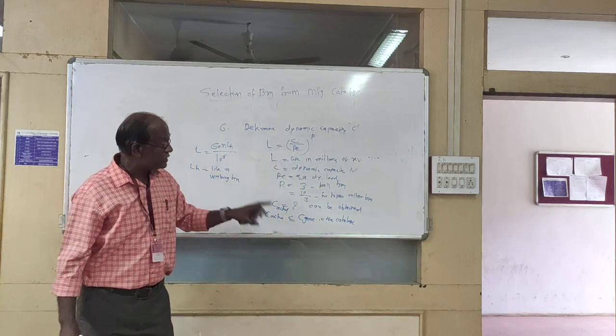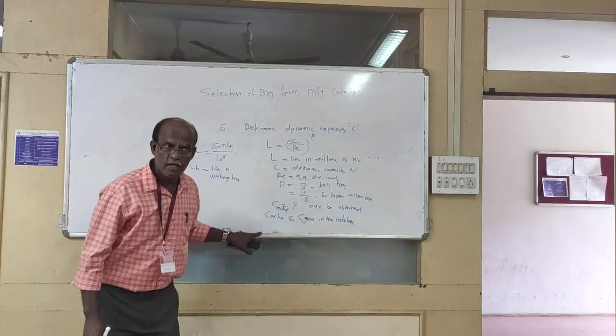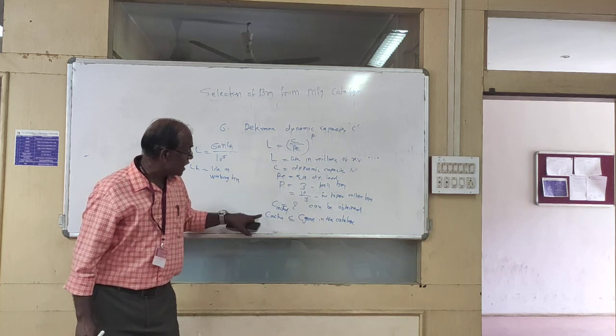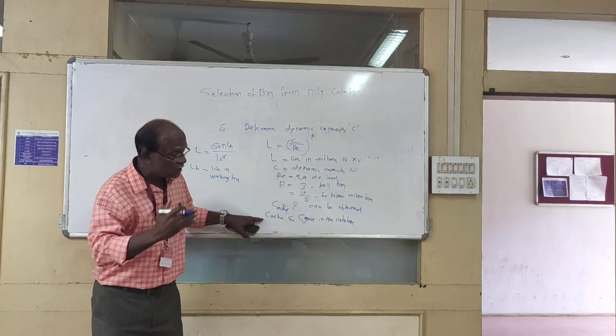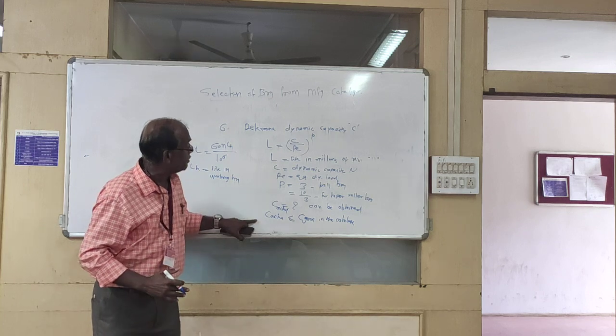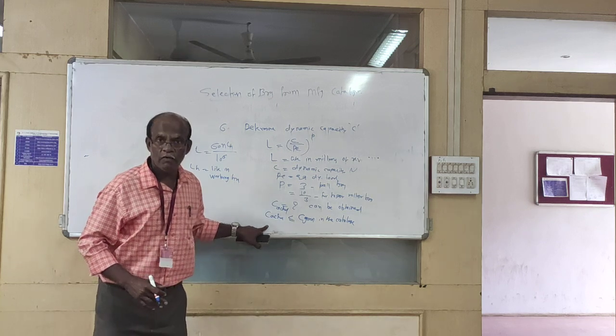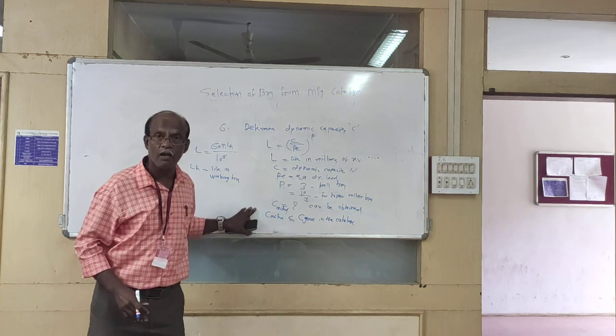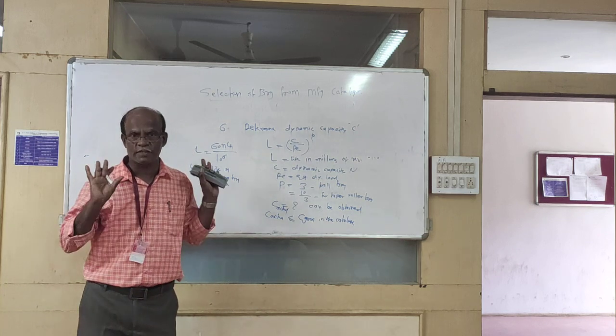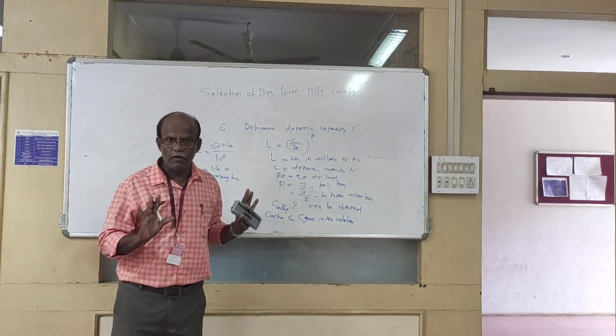While selecting, always start with the extra light series. If the first bearing doesn't satisfy the condition, go for the next series, and continue till the required C actual is obtained. This is the standard procedure for selection of a bearing from a manufacturer's catalog. It is generally asked for 8 marks. Okay, thank you.